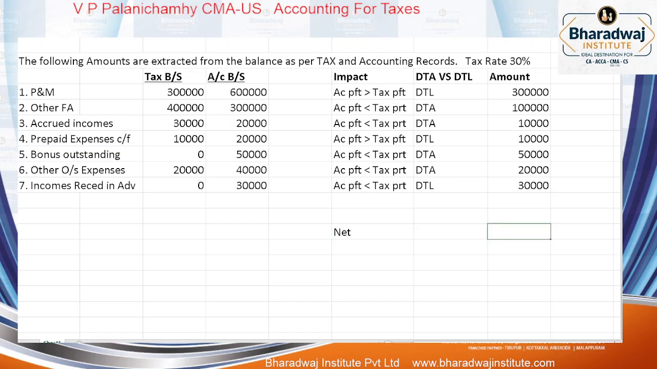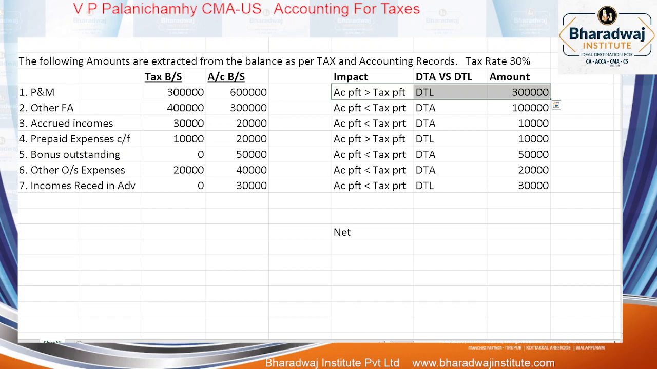Once again, I will repeat, wait. Look at the first point. What is the first one? In the balance sheet, how much have we shown for plant and machinery? 3 lakhs. How much is there here? 6 lakhs. What does it mean that the tax balance sheet has a lower value? We charged more depreciation. Our income tax allowed more depreciation for tax purpose.